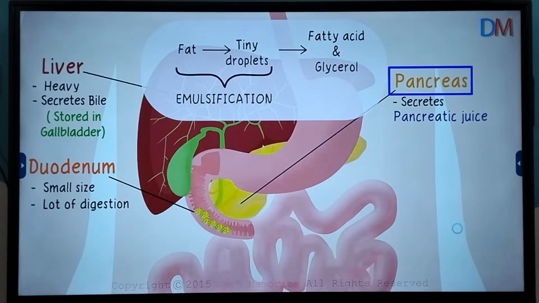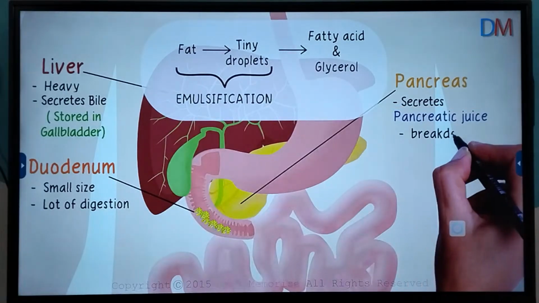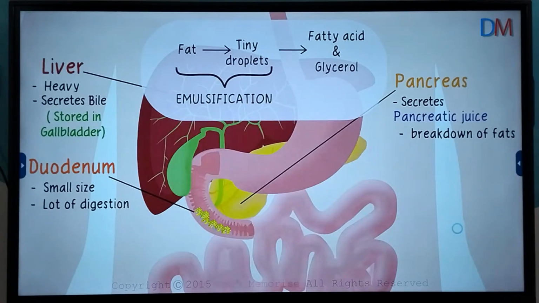That's where the pancreas comes into the picture. These enzymes are able to act on the fat globules easily only because they are emulsified. Is that all the pancreatic juice does? Breaking down of fats? No, it does a lot more.